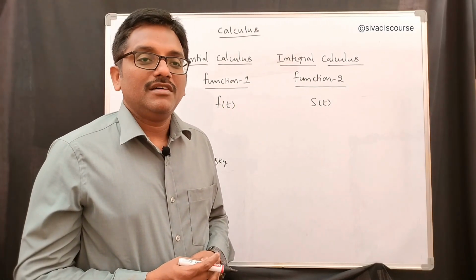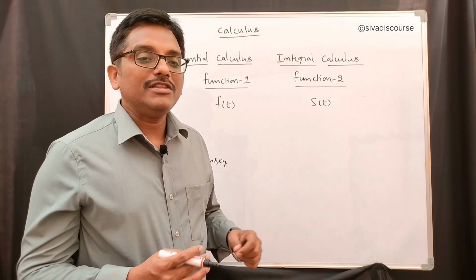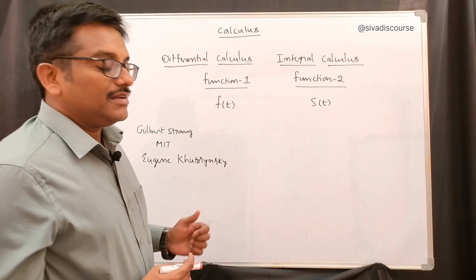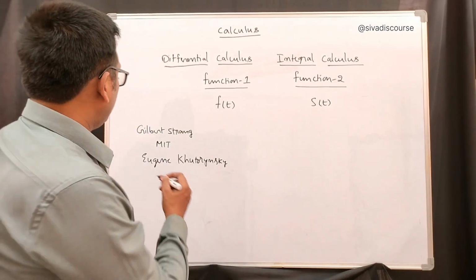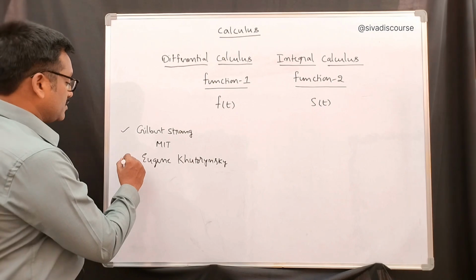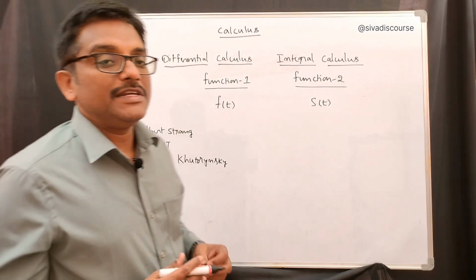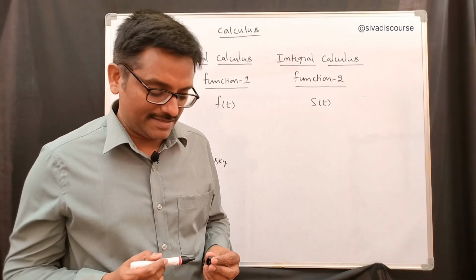He is famous for the animations. All these calculus topics he has done by means of animations. So, I would like to suggest to see these videos also to understand the complete picture and the big picture of calculus.